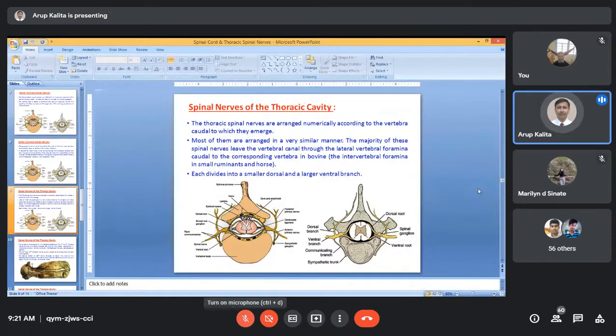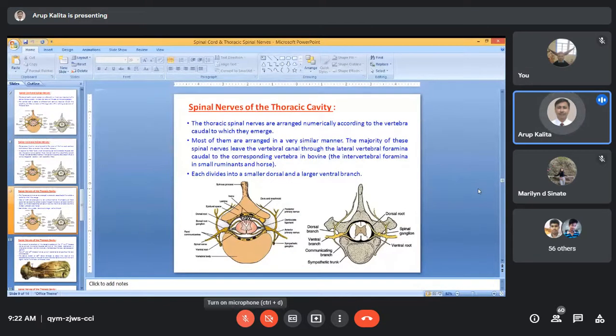Then it will be divided into 2 primary branches, the dorsal primary branch and the ventral primary branch. The dorsal primary branch supplies the skin and the muscles nearer to the vertebral column, whereas the ventral primary branch will supply the lateral walls of the thorax and abdomen and go up to the digits. That is why the ventral branch is larger in nature.